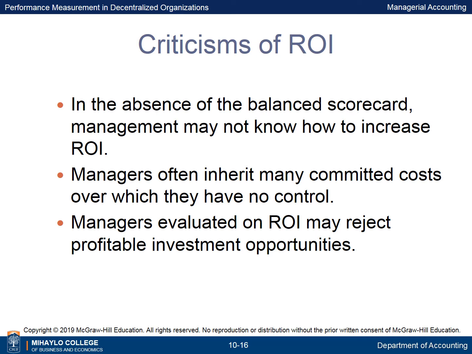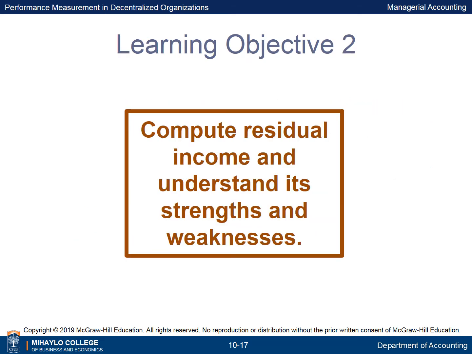Managers often inherit many committed costs over which they have no control. Managers evaluated on ROI may reject profitable investment opportunities. Learning Objective 2 is to compute residual income and understand its strengths and weaknesses.